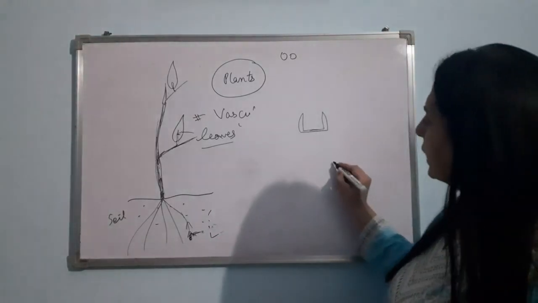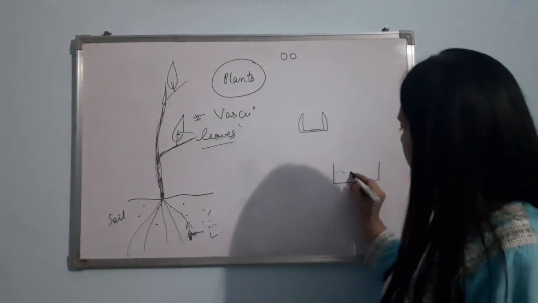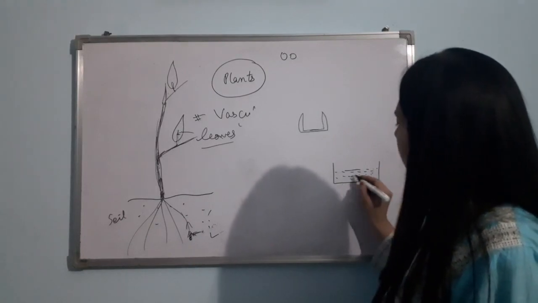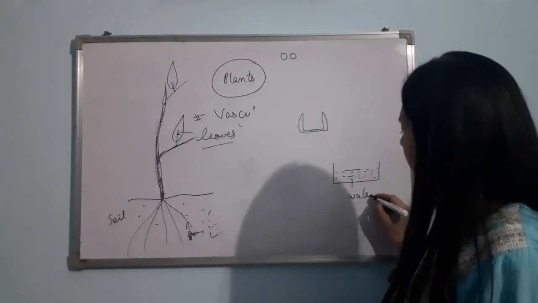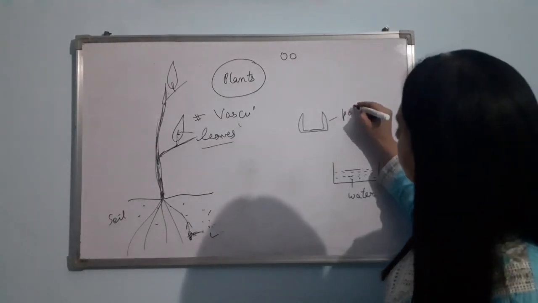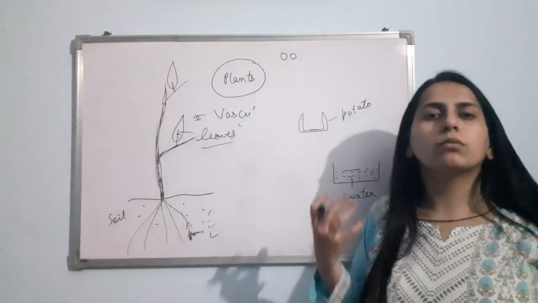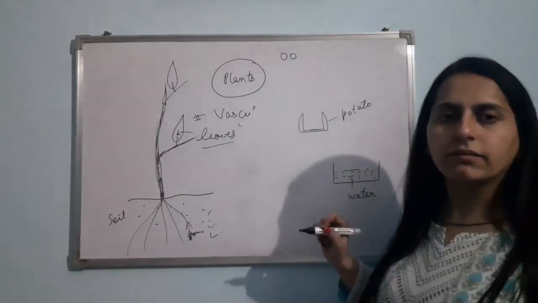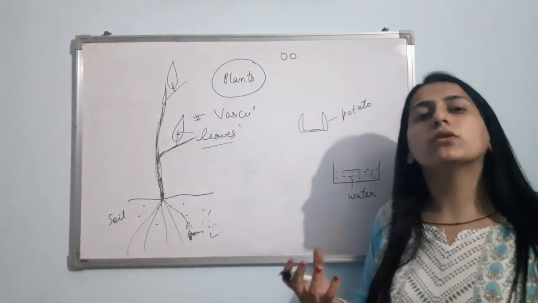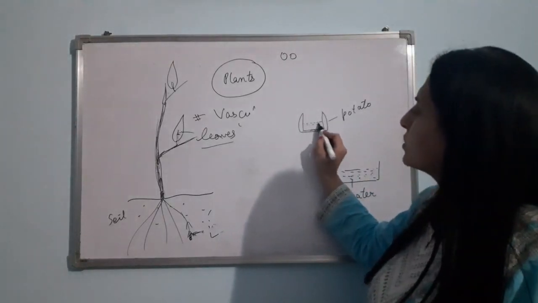Now, take a Petri plate. In that Petri plate, we have to take water. Now, inside this is the potato, and this is the cavity in the potato that we have made with the help of a knife. Now, in this cavity, just pour sugar solution. Sugar solution means when you are mixing the sugar with water. Just pour sugar solution here, suppose up to this much level.